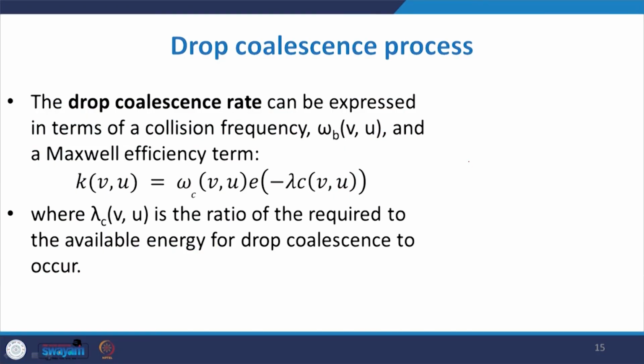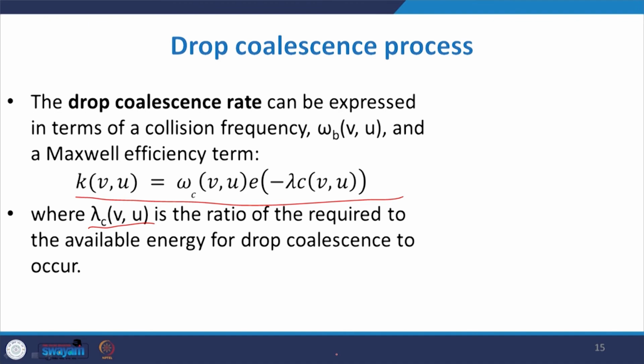Now, the drop coalescence rate can be expressed in terms of collision frequency, sometimes referred to as omega c u v, and a Maxwell efficiency term which we described earlier. The equation can be represented like this: k u v omega c u v e to the power minus lambda c u v.